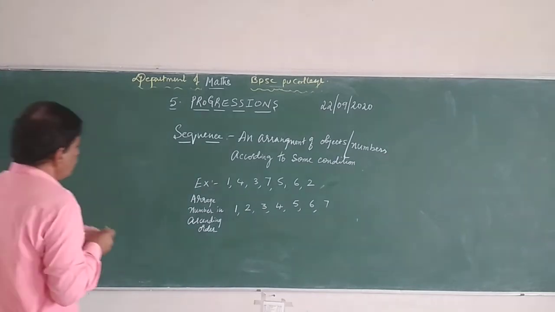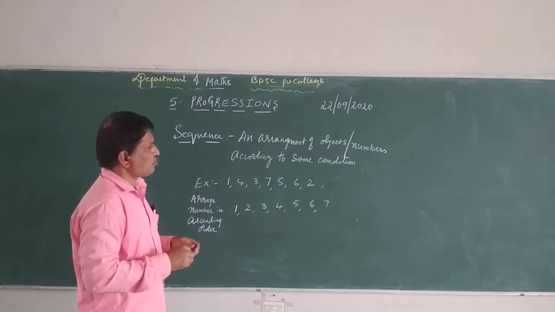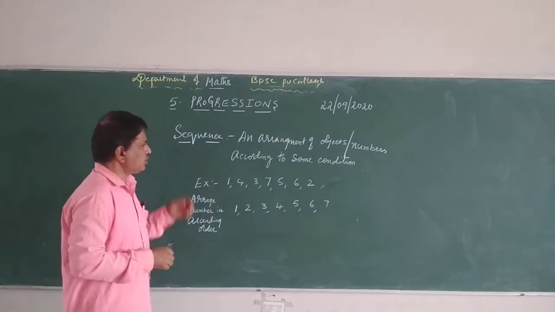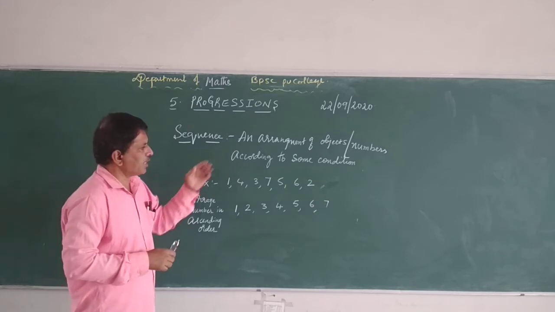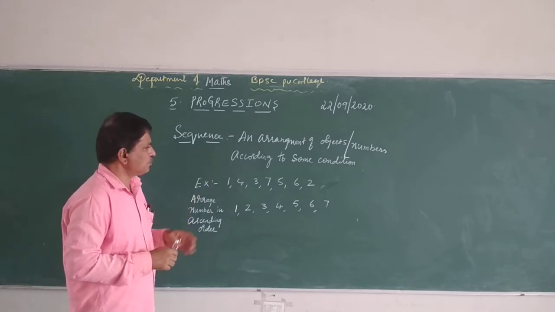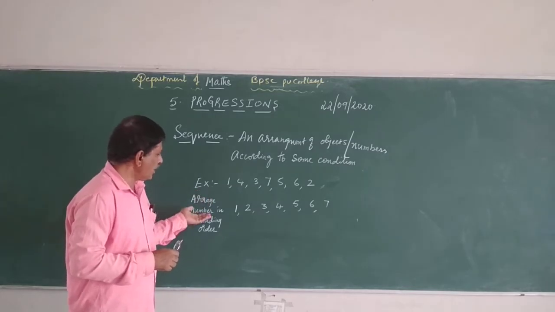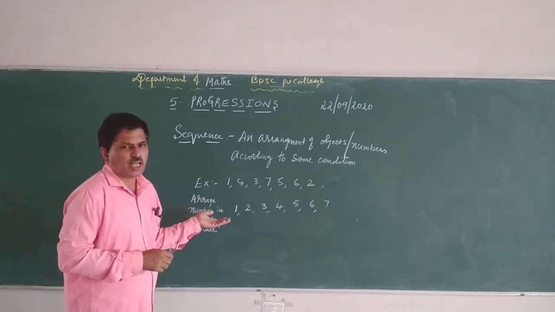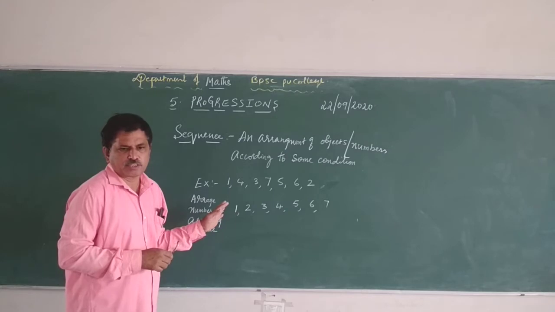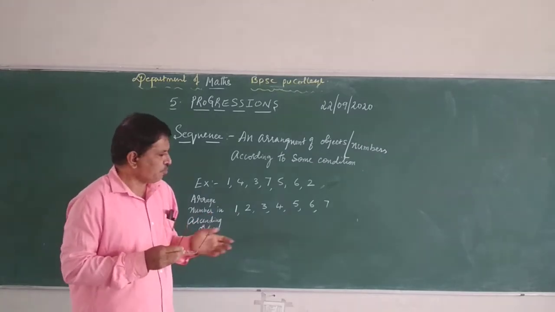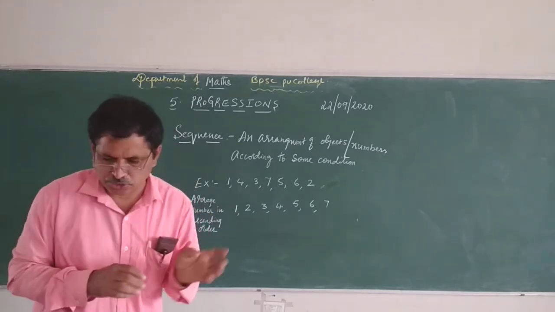Yes, sir. Today we start a new chapter called progression. So I told you what is sequence. Sequence means an arrangement of objects or numbers according to some condition. So in this example, the condition is we need to arrange the numbers in ascending order. That is the condition. Copy down this one. Already I explained this one.